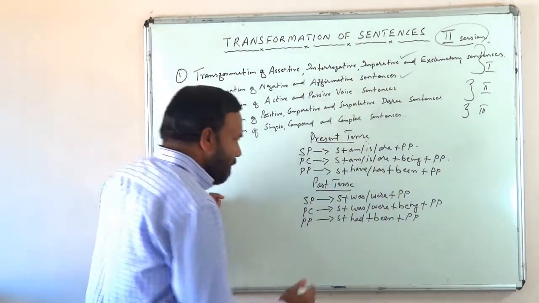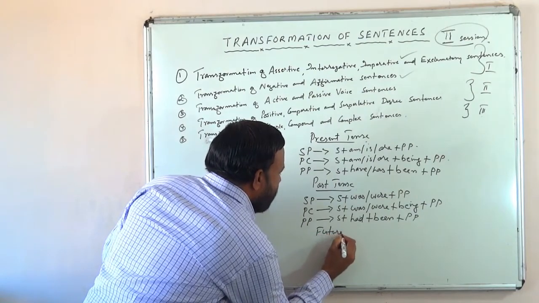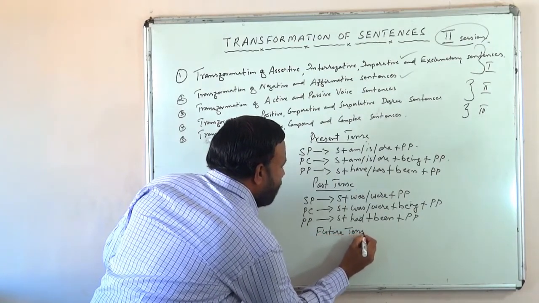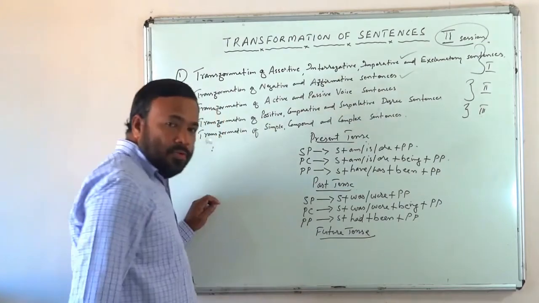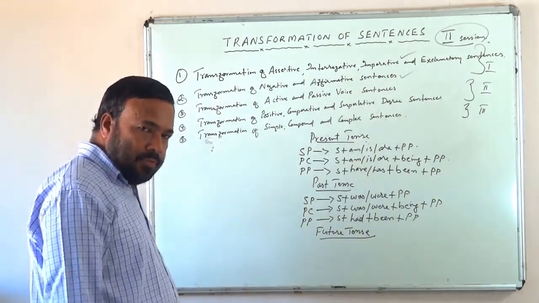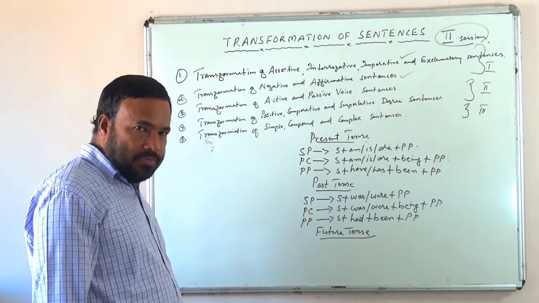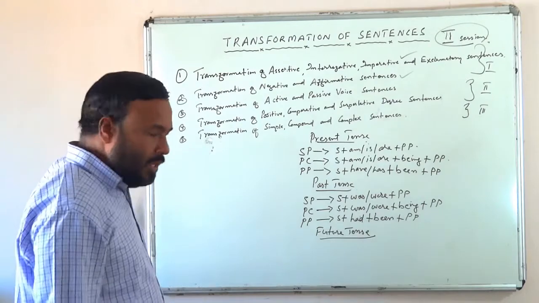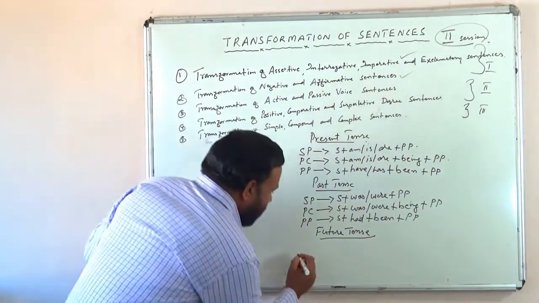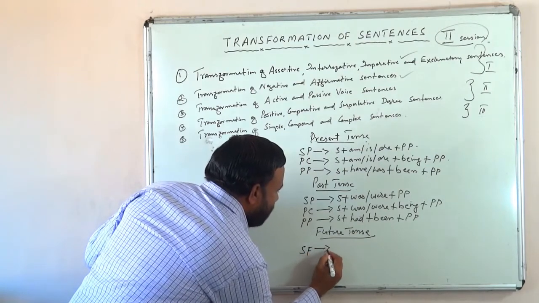Then future tense. In future there are only two tenses having the passive form, that is simple future and future perfect. Future continuous and future perfect continuous have no passive form, and we discussed that. Okay, simple future. What is the form?